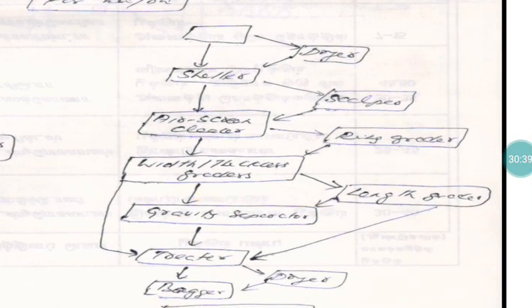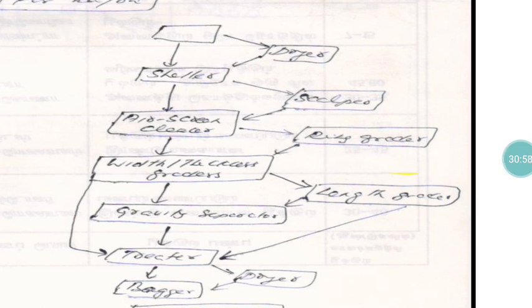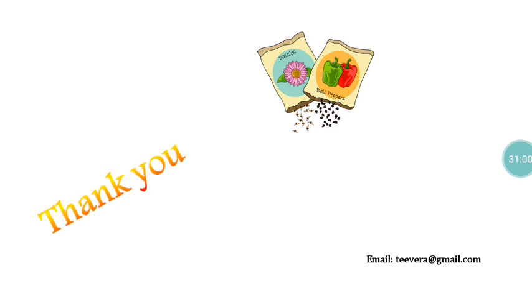And for maize we have to go for shelling, scalping, air screen cleaner, ring grader, width grader, length grader, all the possible instruments we can use in the case of maize. Finally we will achieve uniformity with reference to length, shape and size, which gives a very good appearance for your seeds. In this way we can ensure physical purity.